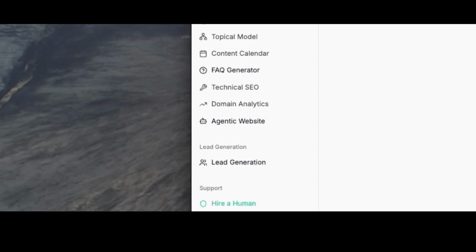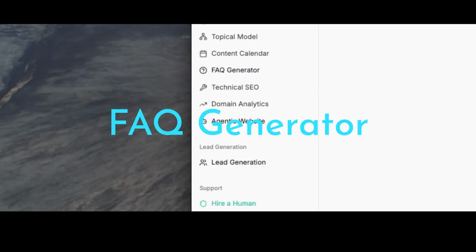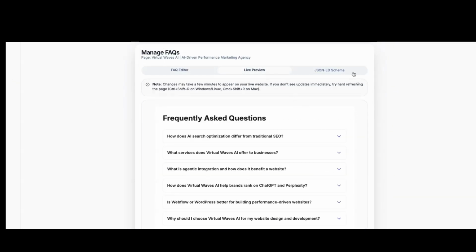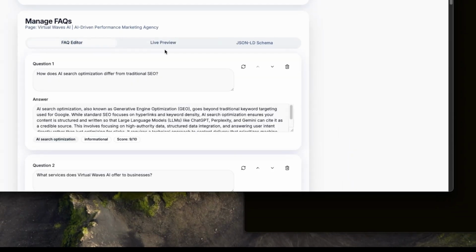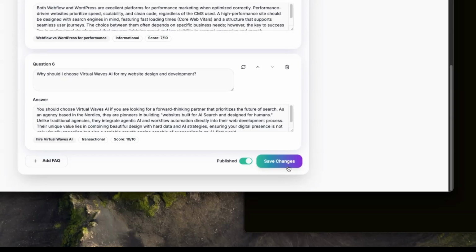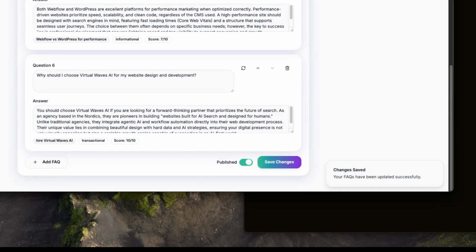The next feature also requires a snippet, but as you have added one for lead generation, the same snippet works for these two functionalities. Let's dig into the FAQ generator. Input your page and it generates and places an FAQ component directly to your website. You can stylize it to suit your website styles. FAQs are really important for both SEO featured snippets and AI search visibility, such as ChatGPT, Gemini, Claude, and Perplexity.